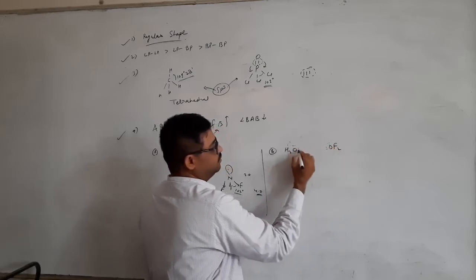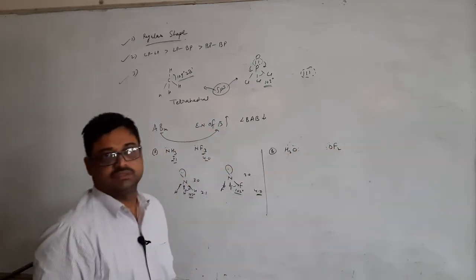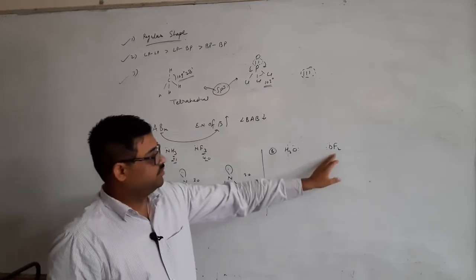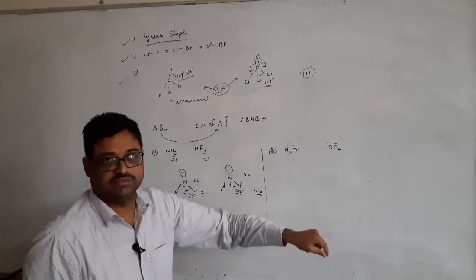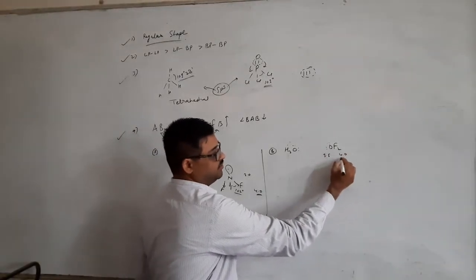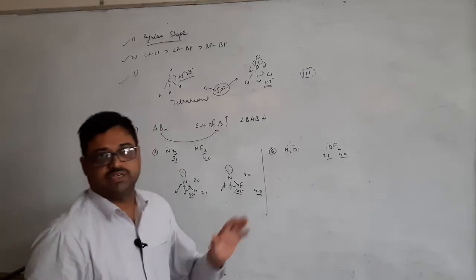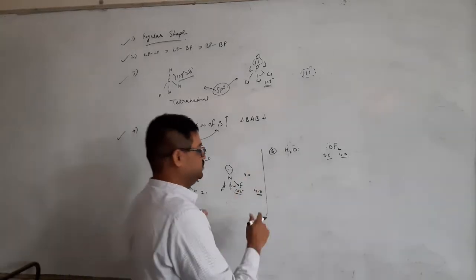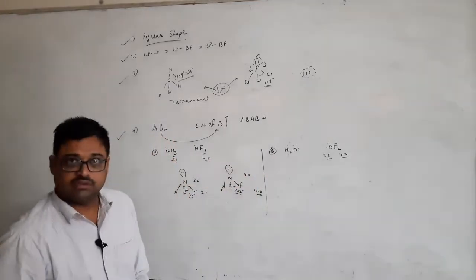As you know, the oxygen has 2 lone pairs in both the compounds. Clear? Why have I written OF2? Because fluorine has more electronegativity. Oxygen has 3.5, whereas fluorine has 4 electronegativity, so it is written afterwards. Clear? So now I am comparing these two.